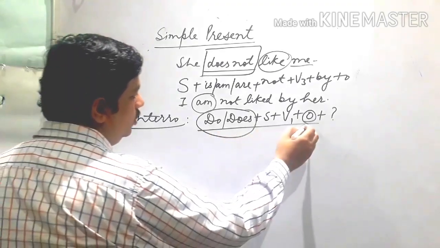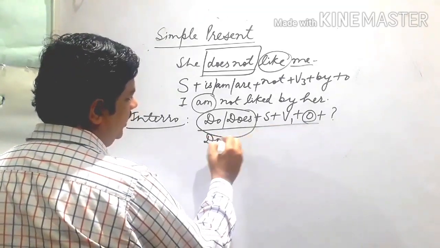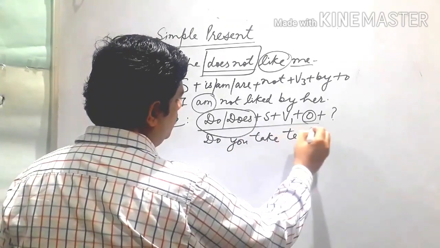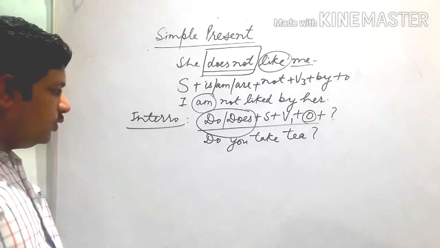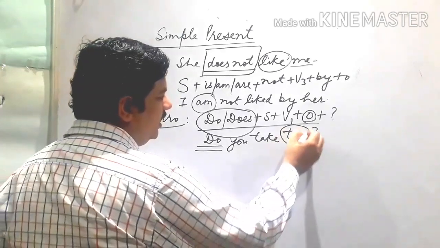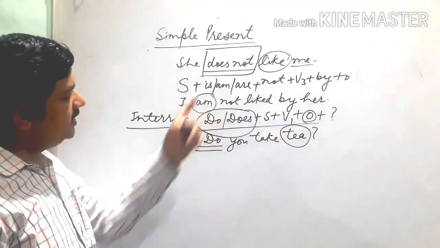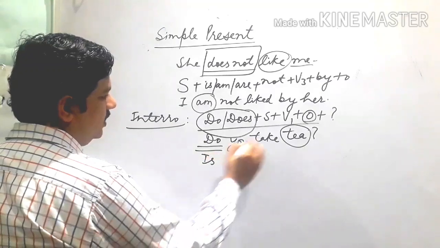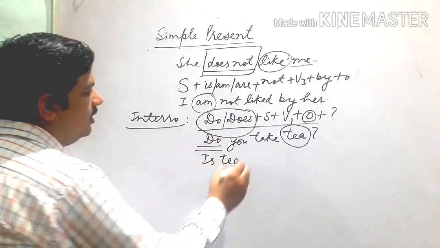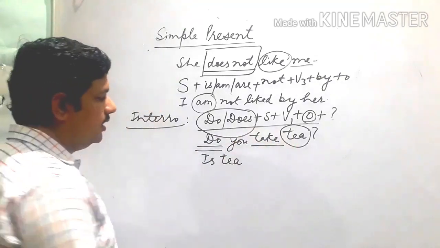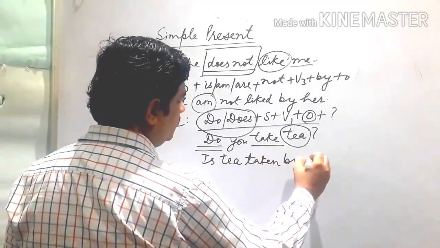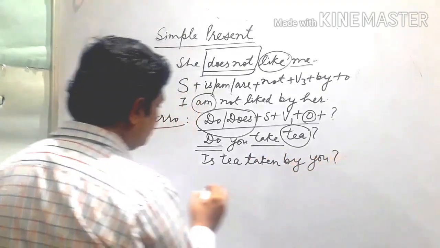So, what you have to do, like we see some sentence, like "Do you take tea?" First you have to replace these do, does according to this object. Now, tea is singular, so we have to use "is." Then the object is tea: "Is tea." Now, third one is "taken by you." This is the structure.